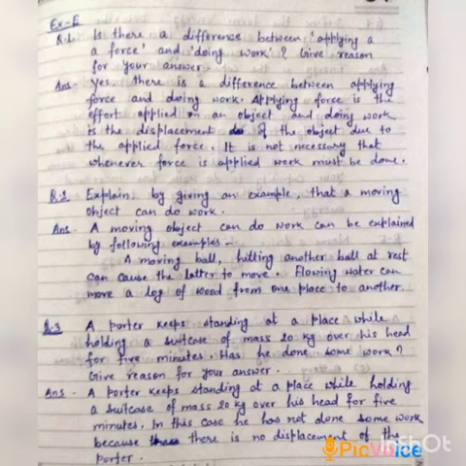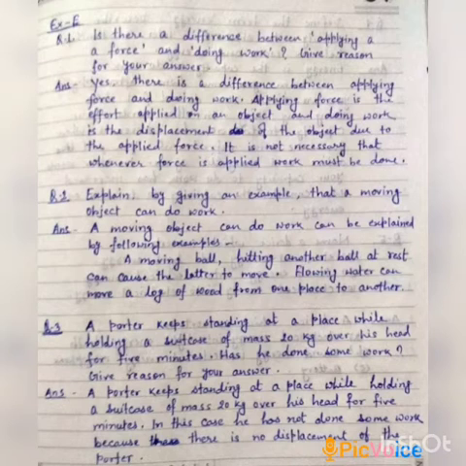In question number 2, explain by giving an example that a moving object can do work. In this question, we have to say that a moving object can do work. We have to explain this with an example.